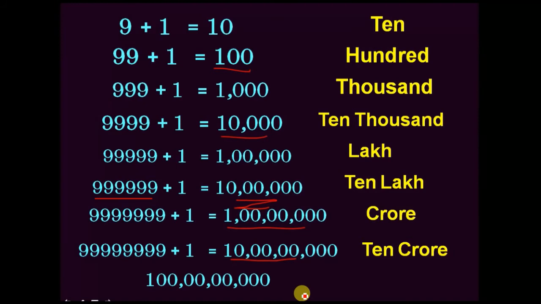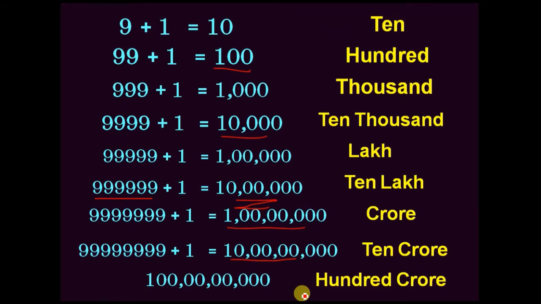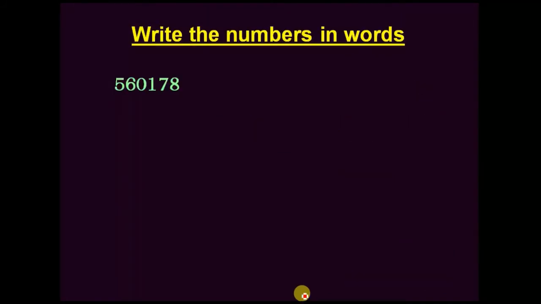Area of India, area of country, area of oceans, ఇలాంటివన్నీ కూడా మనము ఇలాంటి పెద్ద సంఖ్యలతోటే మనం చెప్పుకుంటూ ఉంటాము. ఓకే, this is 100 crores. So you should remember these numbers and also write them in your notebook. There are uncountable numbers. Okay, now let us go to how to write the numbers in words.